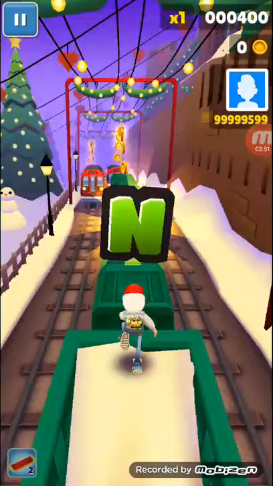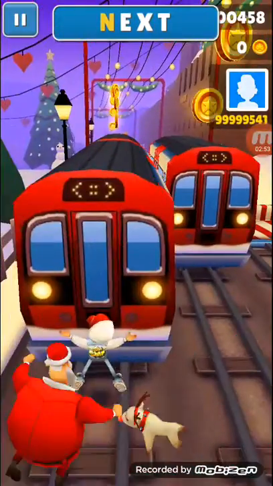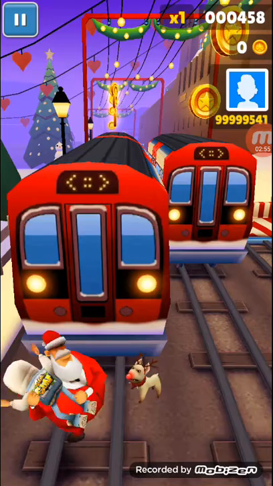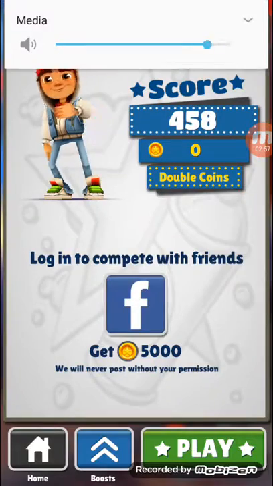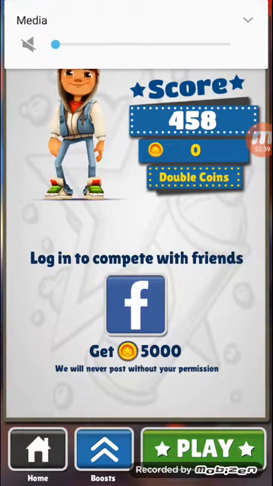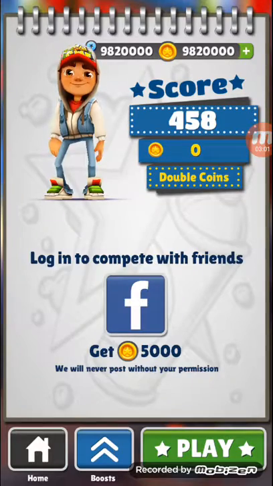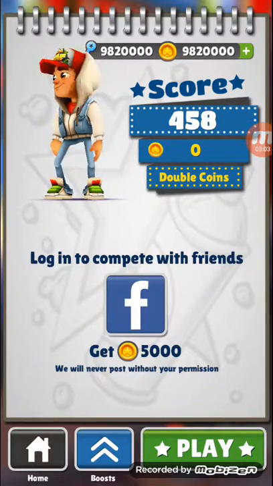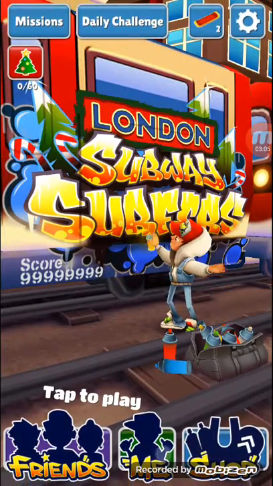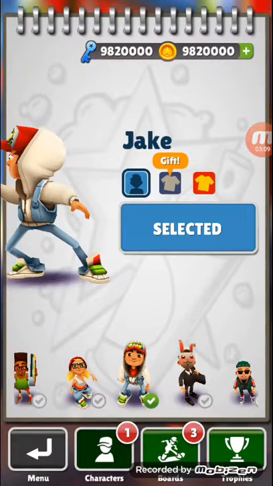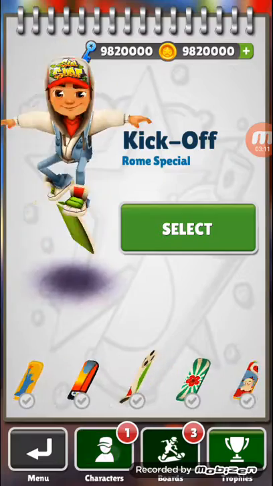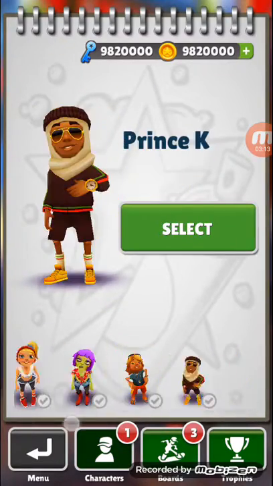As you can see, we completed the fresh moves. So as you can see, my keys and coins, they're up. See, I can buy any player.